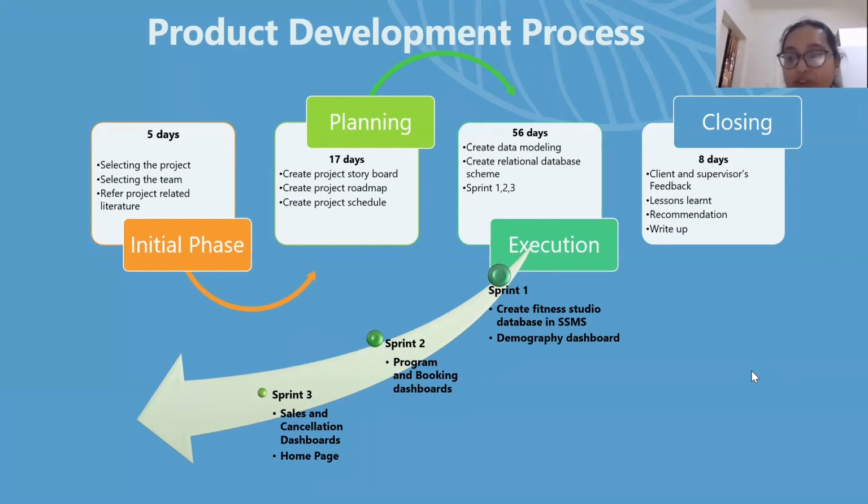In the execution phase, which took more than 50 days, we did all the sprint work, created the data modeling and designed the relational database. In the closing phase, we received the feedback of the client and supervisors, and we discussed the lessons we learned, recommendations and documentation.